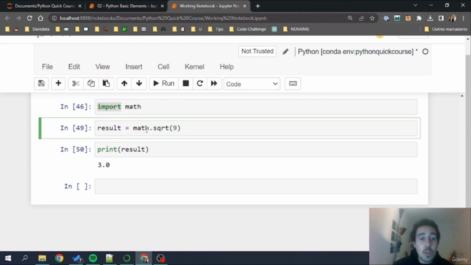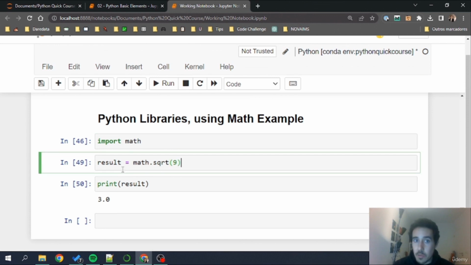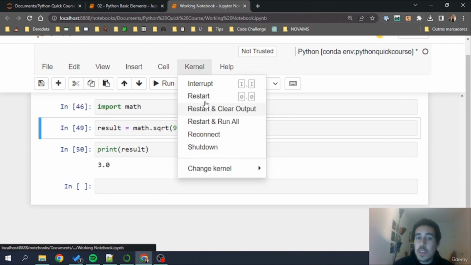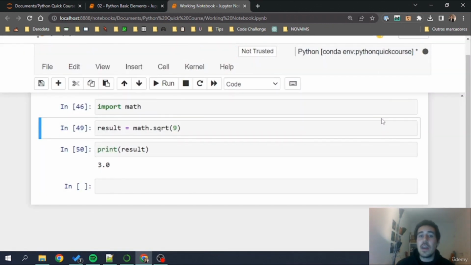So this will only execute after I execute the import statement here on my notebook. For example, I'm going to restart the kernel. Remember that restarting the kernel is shutting down our bridge between the notebook and Python and rebuilding it again. So I'm going to restart, and that means that all the code now needs to be executed.